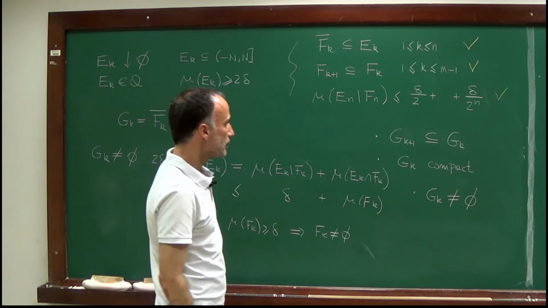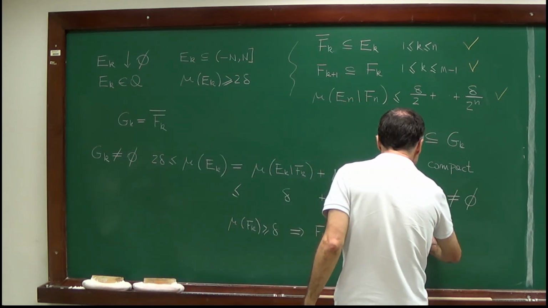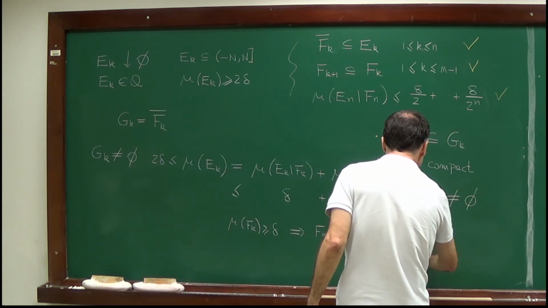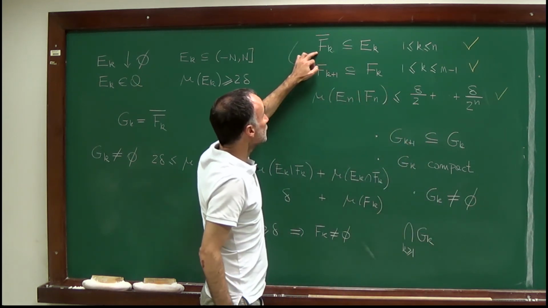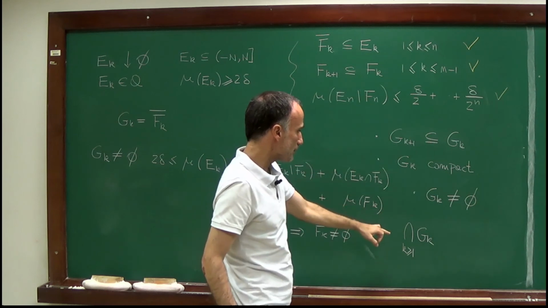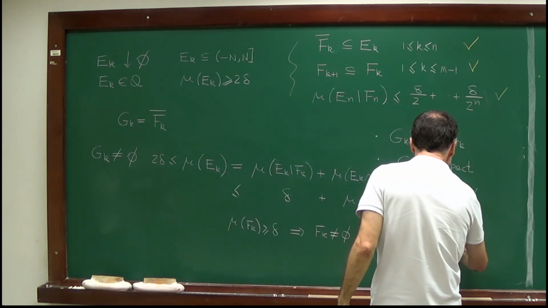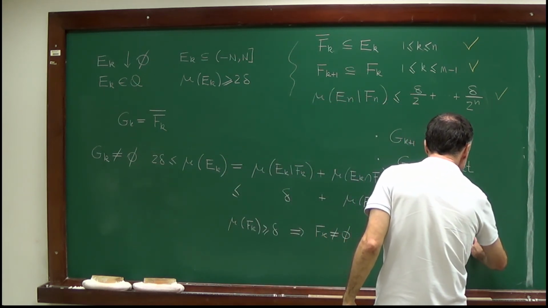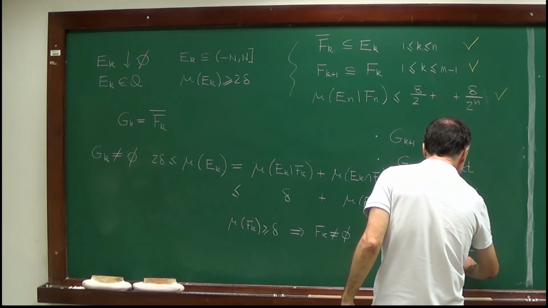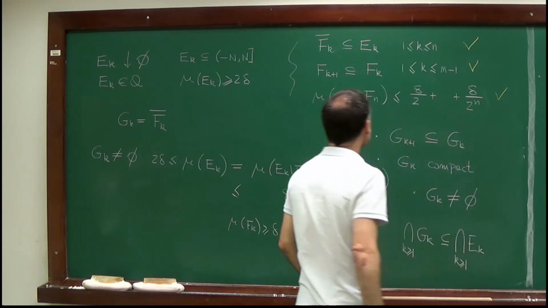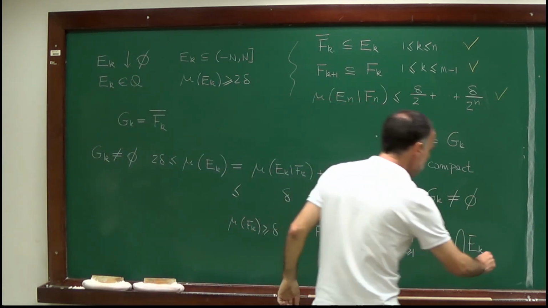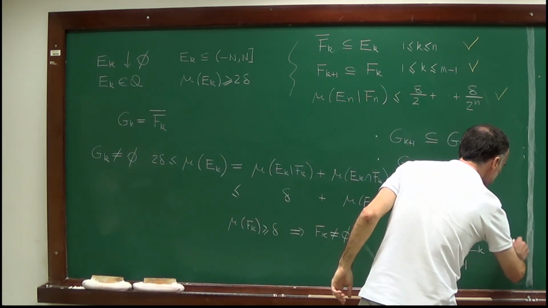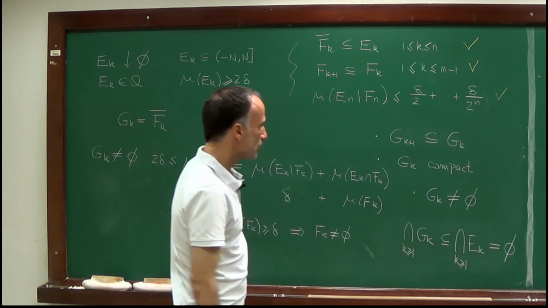But finally, since G_k is contained in E_k, the intersection of G_k is contained in the intersection of E_k, and the intersection of E_k is empty. And this is a contradiction.